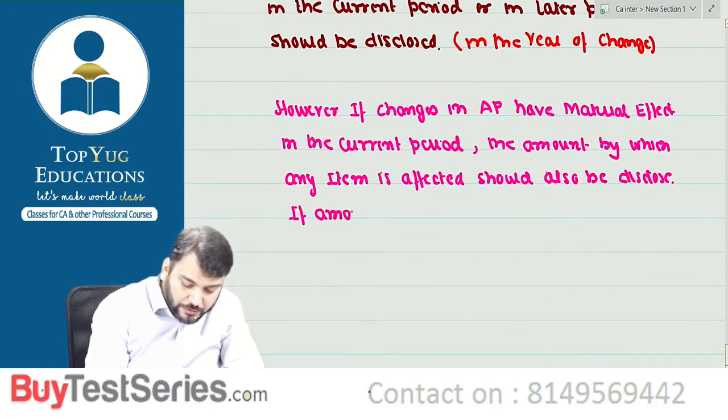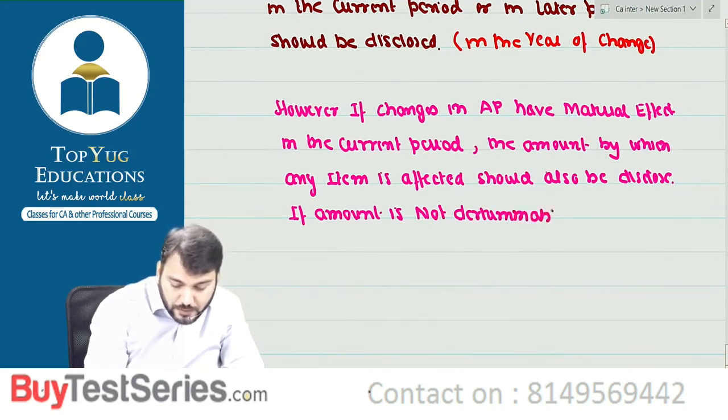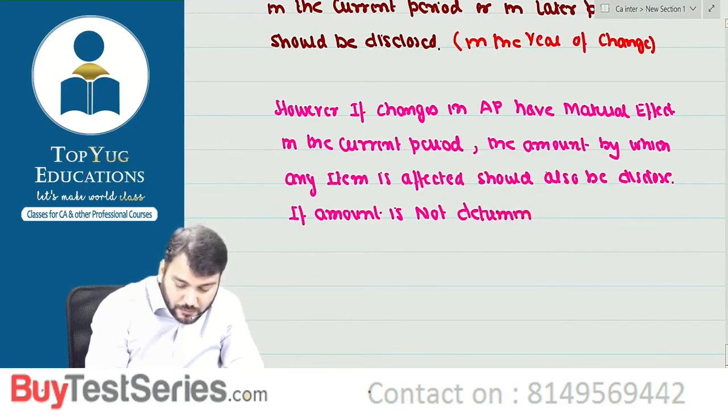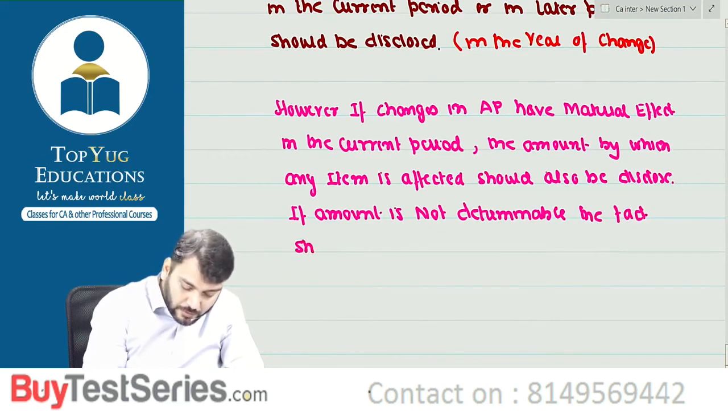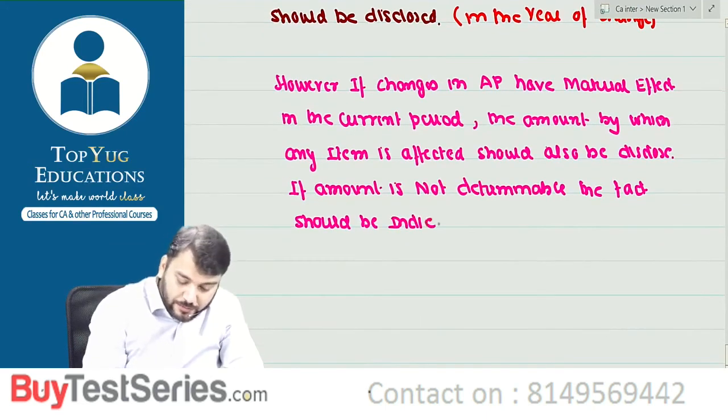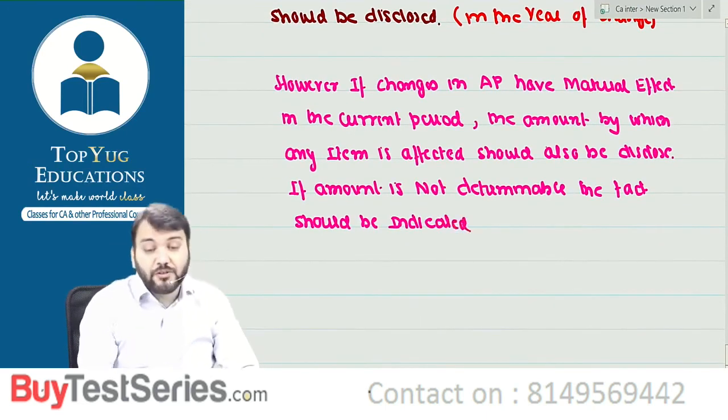If the amount is not determinable, the facts should be indicated.